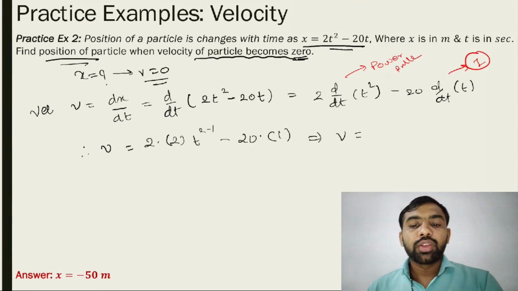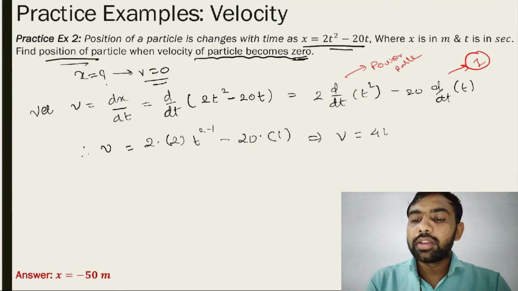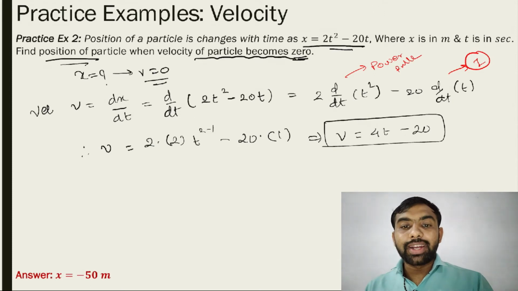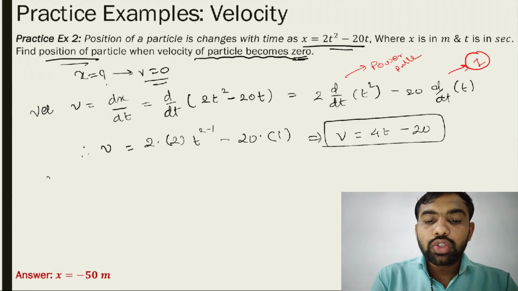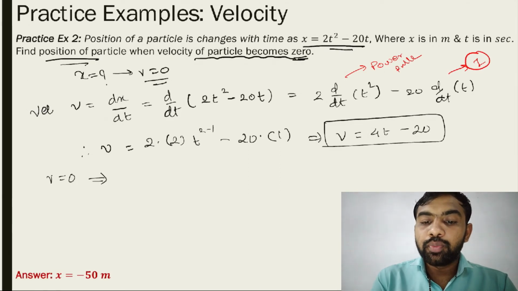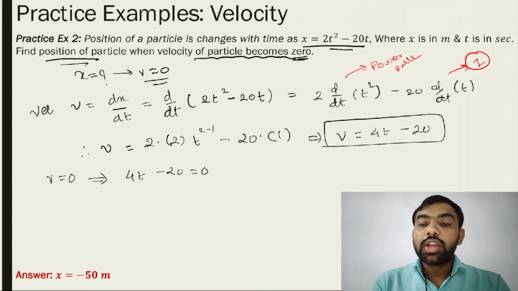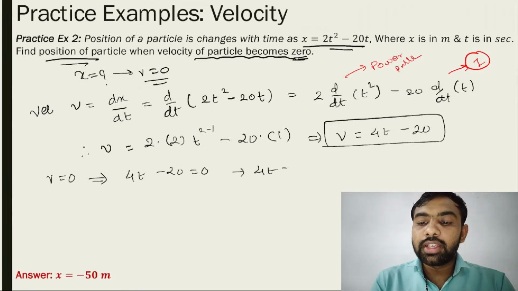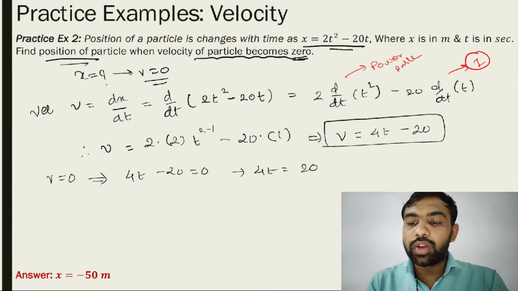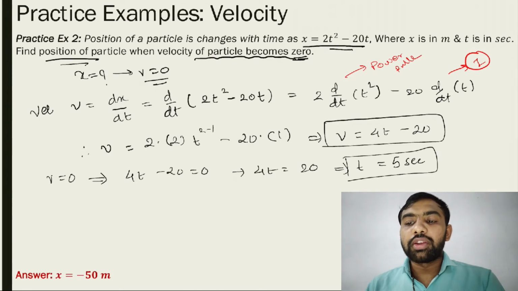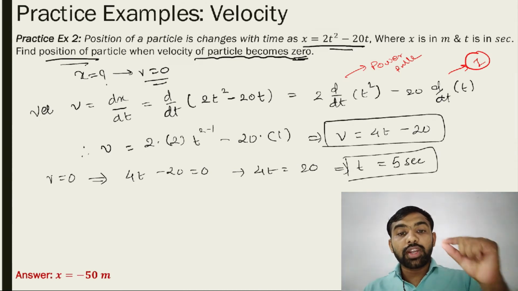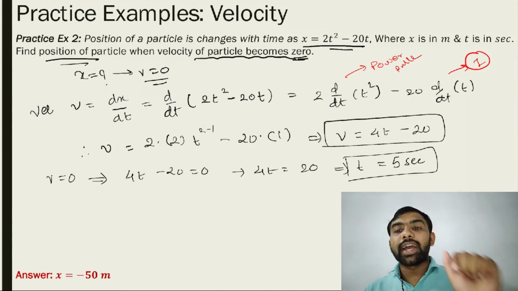So v is equal to 4t − 20. You want the position of the particle when the velocity is 0, so put v = 0. It means 4t − 20 = 0, so 4t = 20, as 20 comes to the right-hand side. So t is equal to 5 seconds. At 5 seconds the velocity becomes 0. But you want x, so put this same value in x.